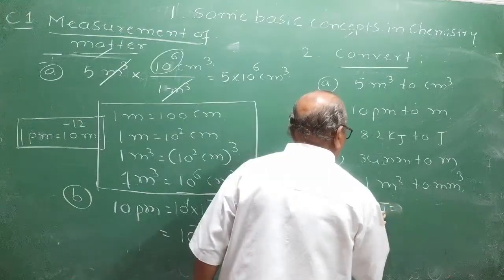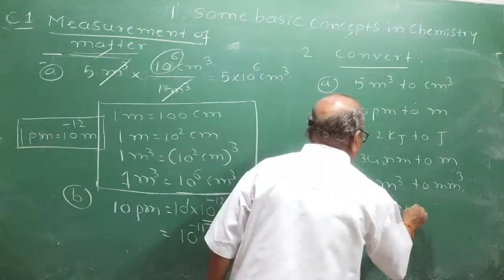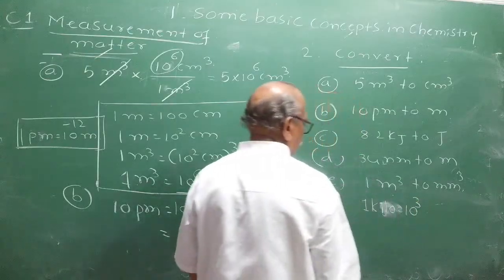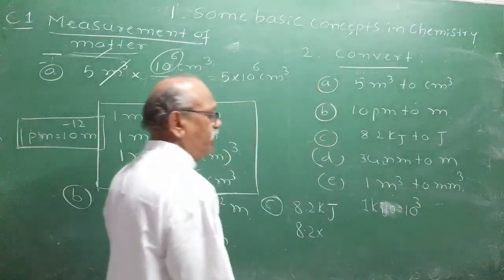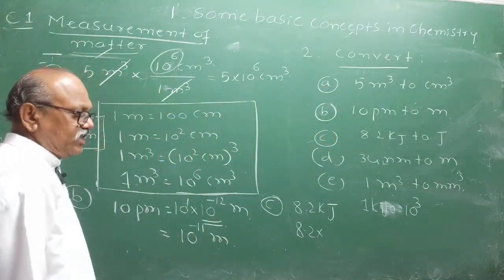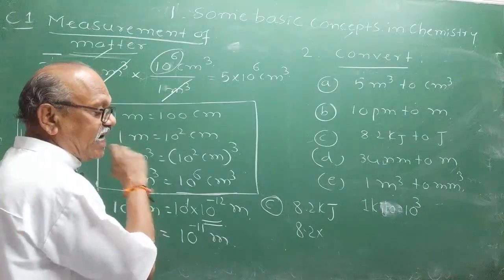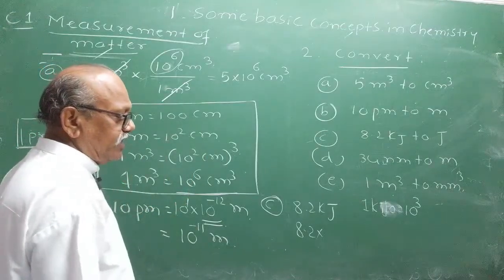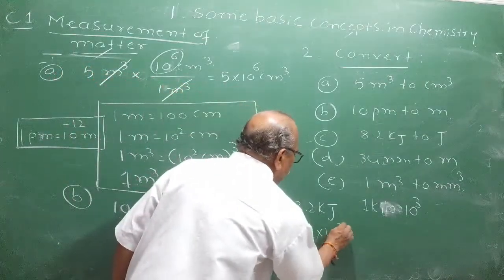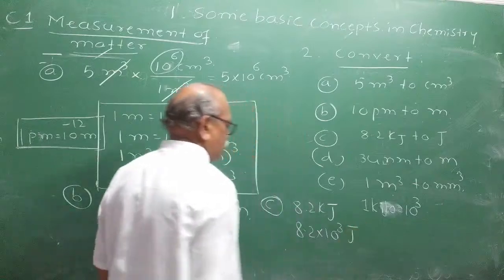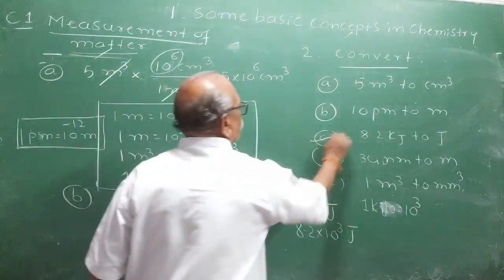1 kilo stands for what? 10 raised to 3. Kilo stands for 10 raised to 3. Deca stands for 10 raised to 1. Mega stands for 10 raised to 6. Giga stands for 10 raised to 9. Tera stands for 10 raised to 12. Therefore, kilojoule means 10 raised to 3 joules. So 8.2 into 10 raised to 3 joules.